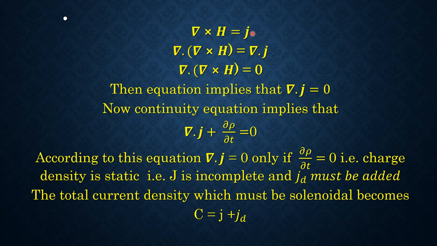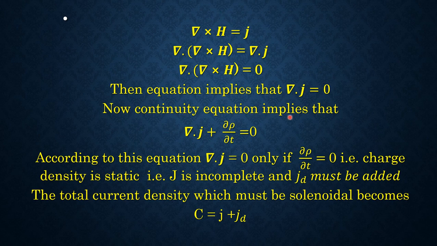Taking the divergence of both sides of this equation, we have divergence of curl H is equal to divergence J. As we know, the divergence of the curl of any quantity is equal to 0. Thus, from this equation, divergence of J is equal to 0.